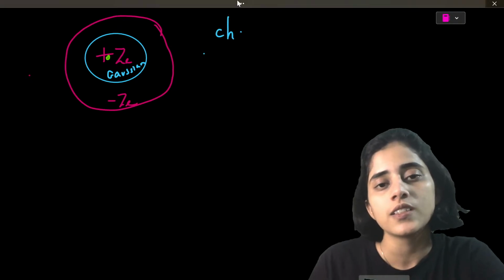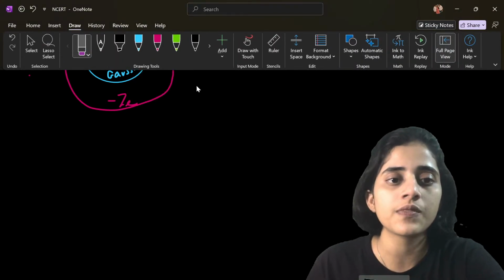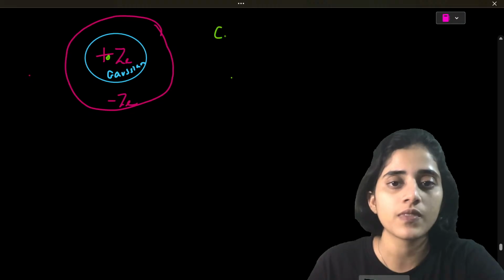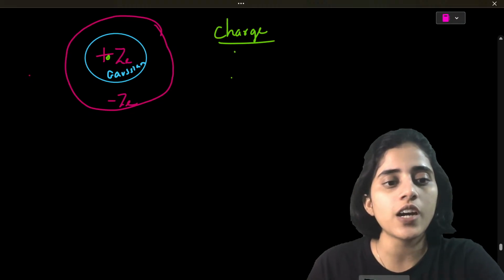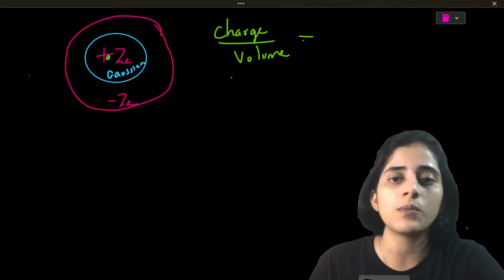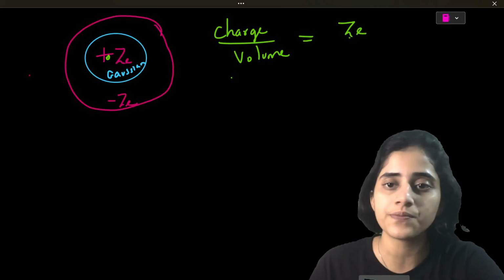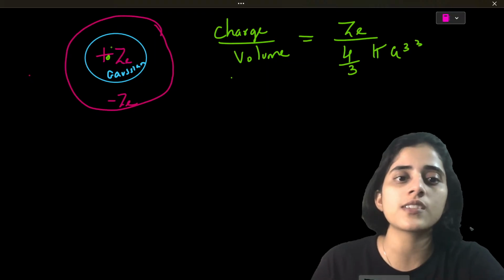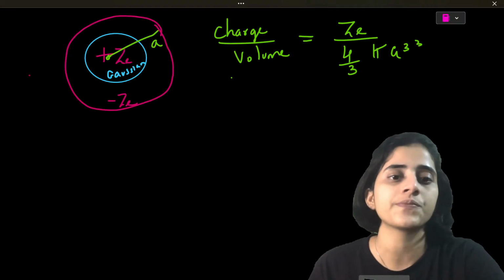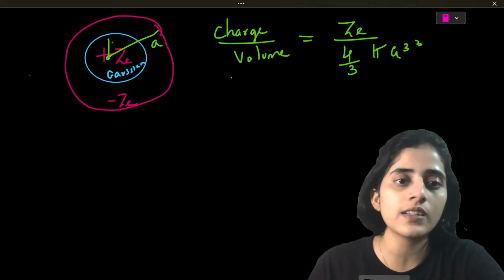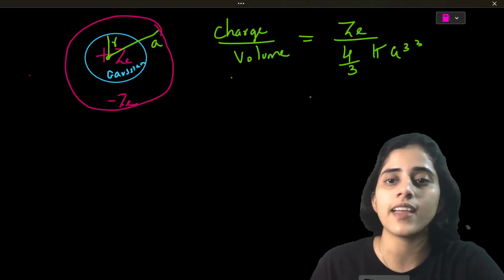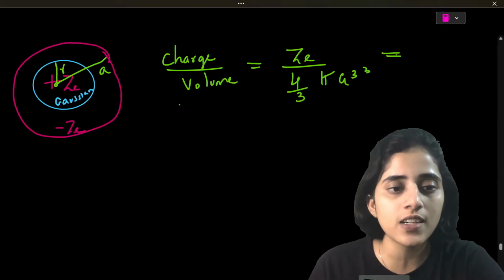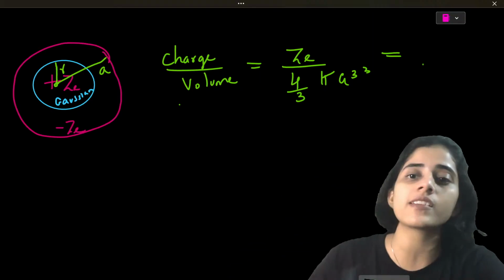Since it's a sphere, what we should do is we should do charge by volume. So charge by volume will be what? Charge is ZE, volume is 4 by 3 pi a cube. So this radius, I'll just put it as A. Because this inside one is going to be R. So let me put this as A. Now this is going to be equal to the charge on the surface, which I don't know.